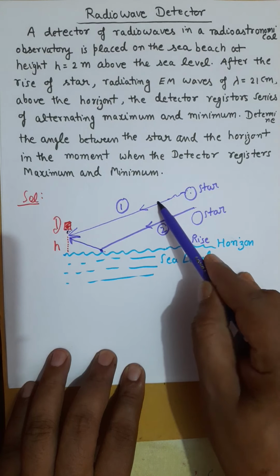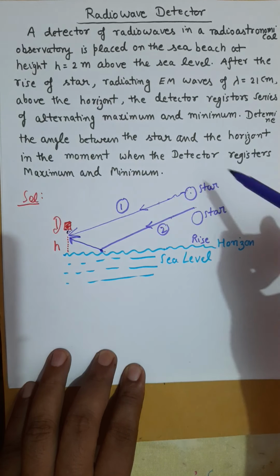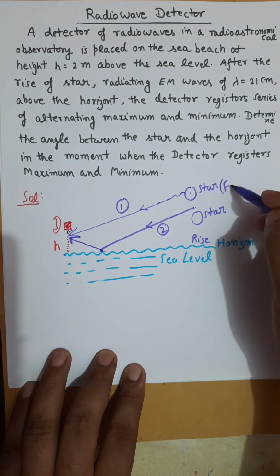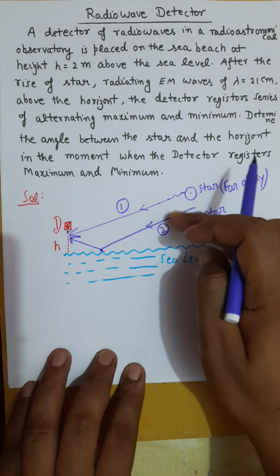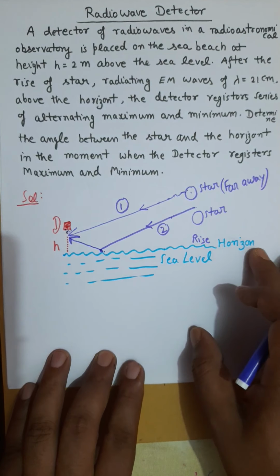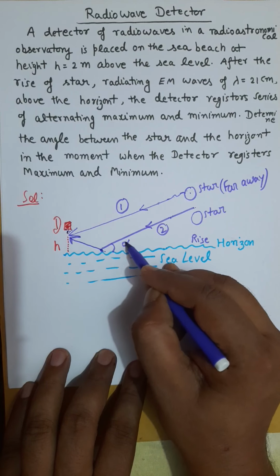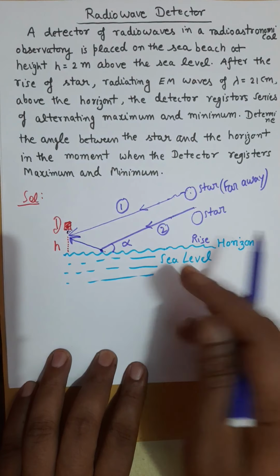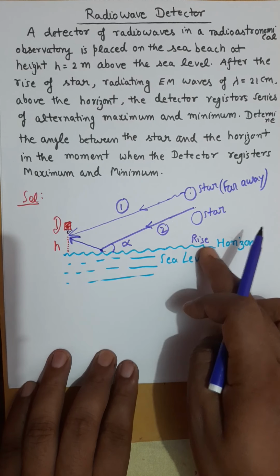These two are parallel rays. These two are parallel waves because the star is a very far away object. So approximately you can think that these two waves 1 and 2 are coming parallel to each other, and let's say they are coming at angle alpha with the horizon.